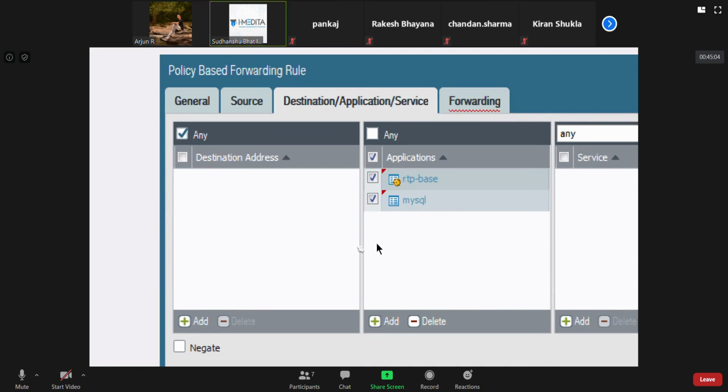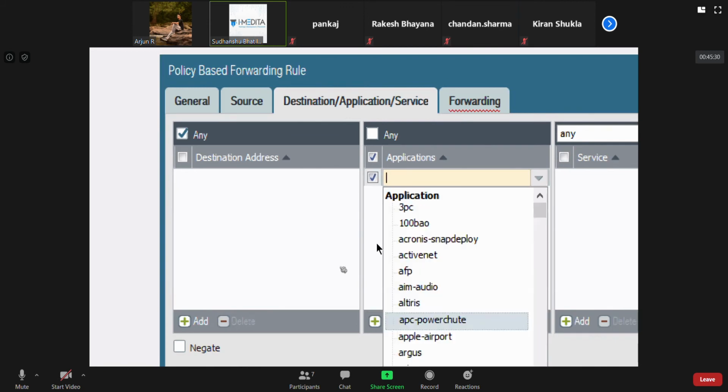Now let's discuss this during App-ID. Because what happens is, if the communication is end-to-end encrypted, I'm not talking about HTTPS, WhatsApp we can identify.